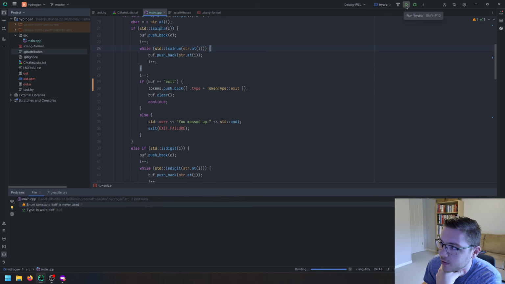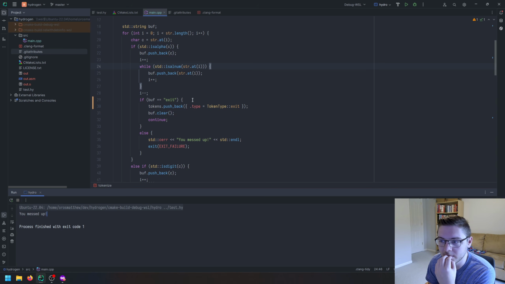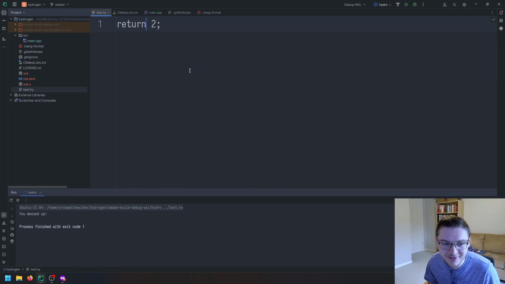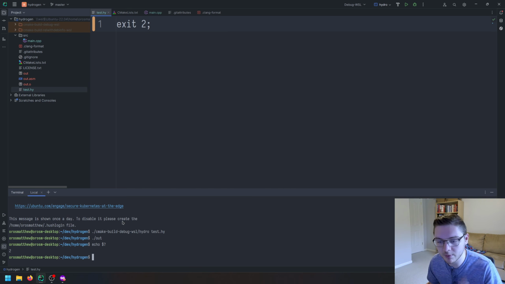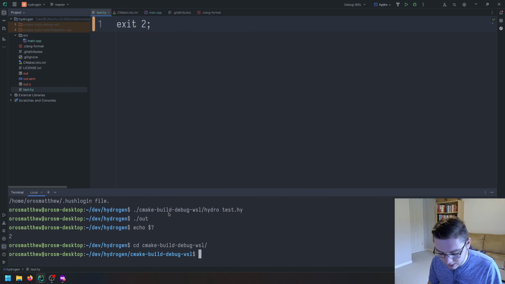Okay, let's just go ahead and try this. So running this, it says I messed up. Okay, so I apparently messed up. Interesting. Because I did mess up, because I changed the syntax and didn't actually change the program. So it should be something like this now, right? So now that should compile, and then we should be able to run it. Let's just go into the cmake build debug folder here, and let's go ahead and run ./out.